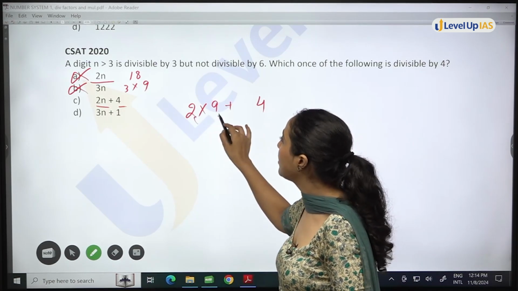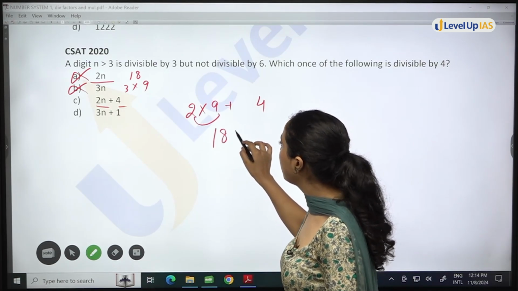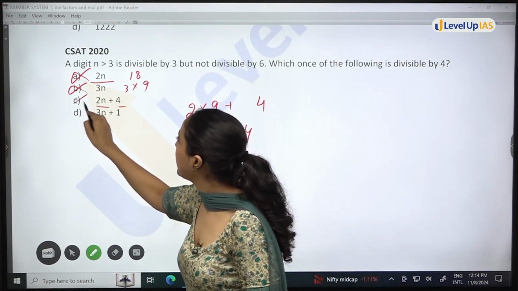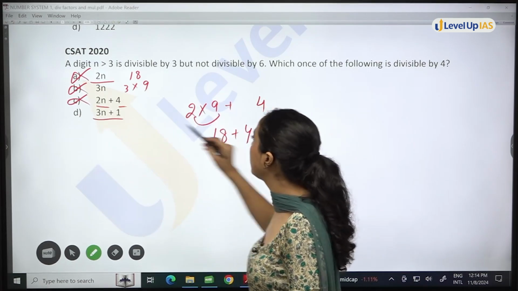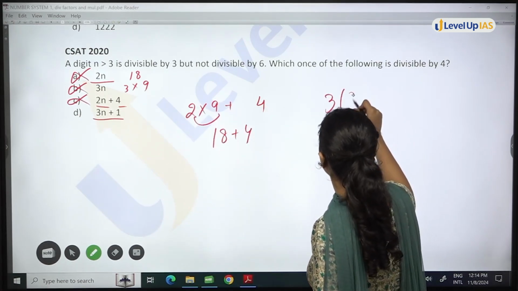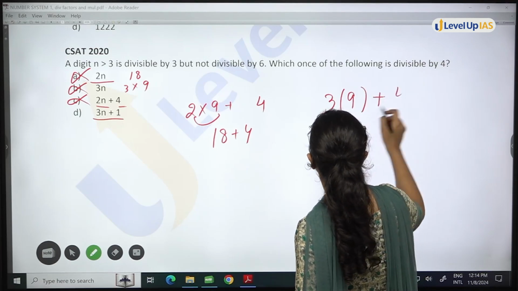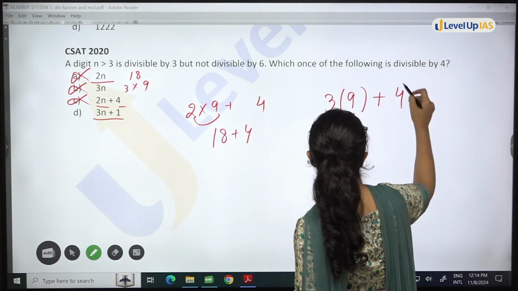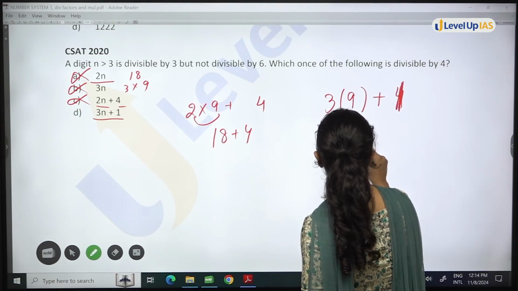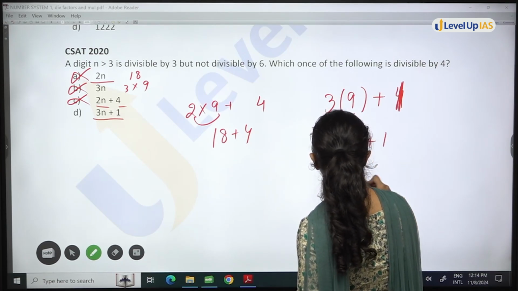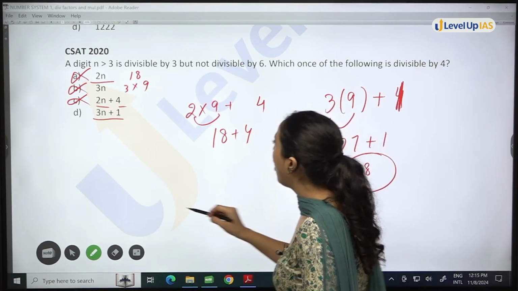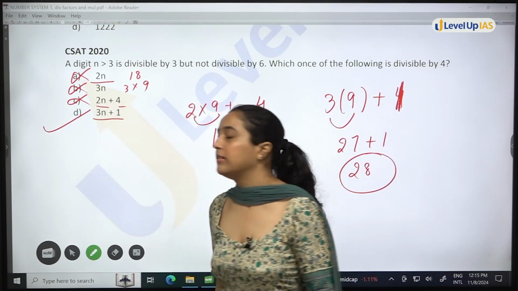Again, 2 multiply 9, 18 plus 4, not divisible. Then you have 3n plus 1. 3 multiply 9 plus 1. 3 nines are 27. Plus 1, 28. So, option D will be your answer.